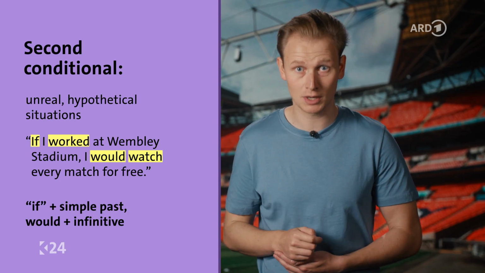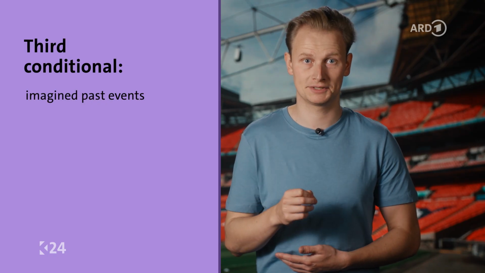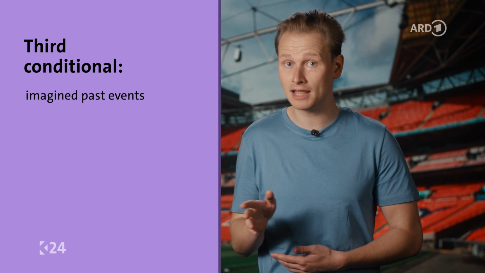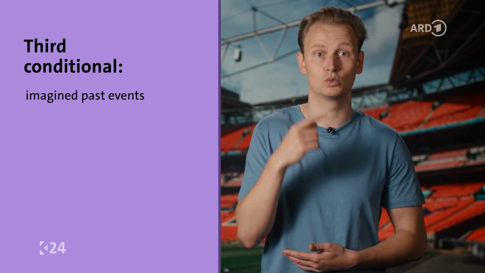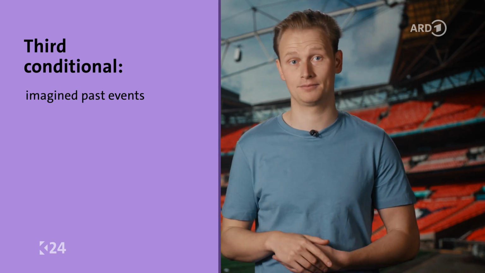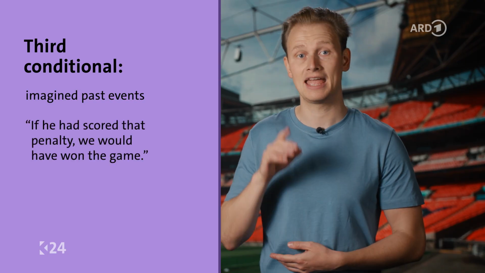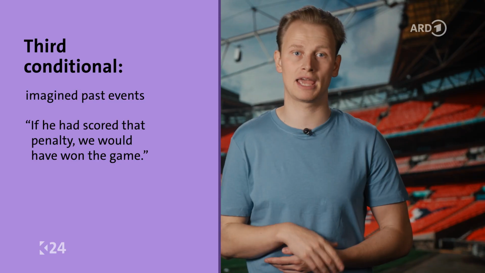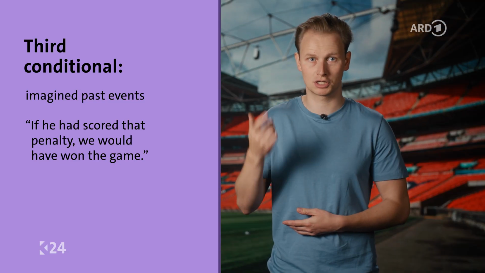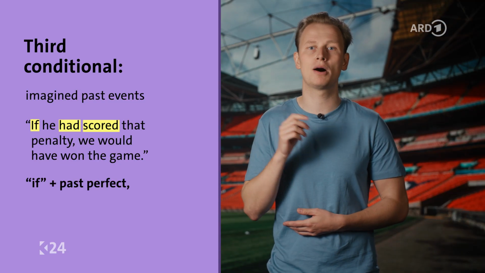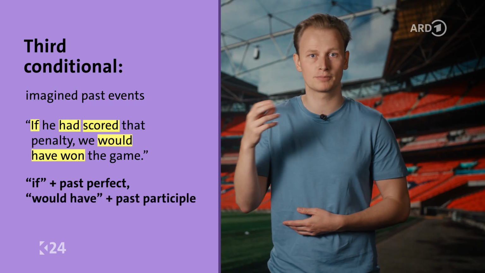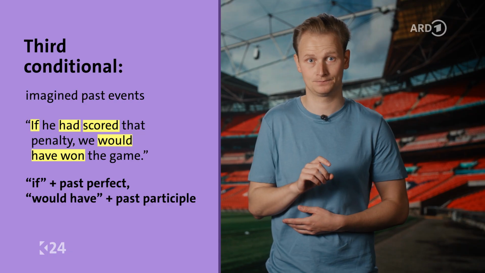Now, onto the last one, the third conditional. It describes imagined past events. Things that didn't happen, but we imagine what would have happened if they had. Like this. If he had scored that penalty, we would have won the game. To build the third conditional, you use if and the past perfect in the conditional clause and would have plus the past participle in the main clause.